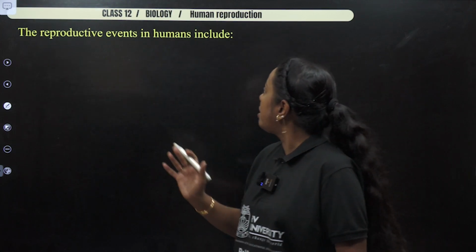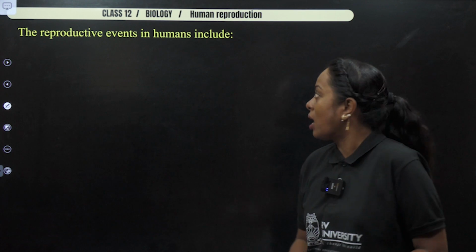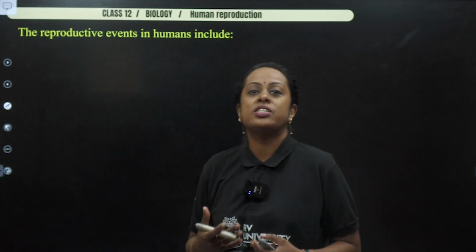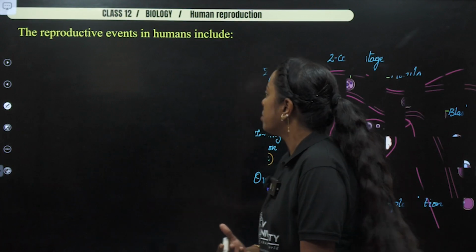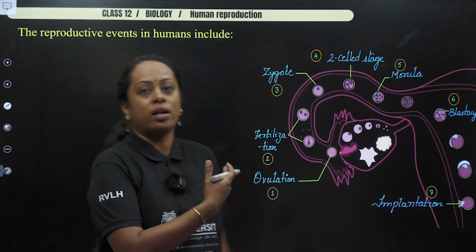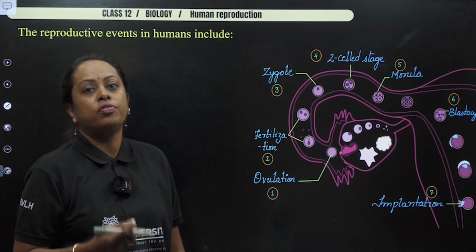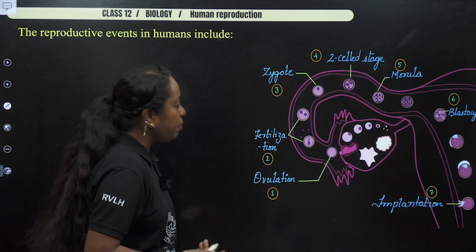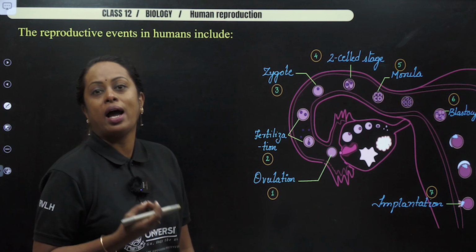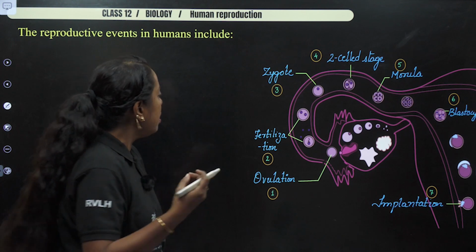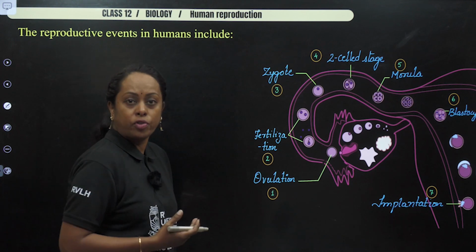Now with this, let us start with the human reproductive system, and your textbook has a series of terms with definitions. So first we shall discuss all those terms. I have put one rough image of what exactly happens during fertilization. If you check the image, it starts with the release of the gamete, that is the female gamete, the ovum. That process is called ovulation.